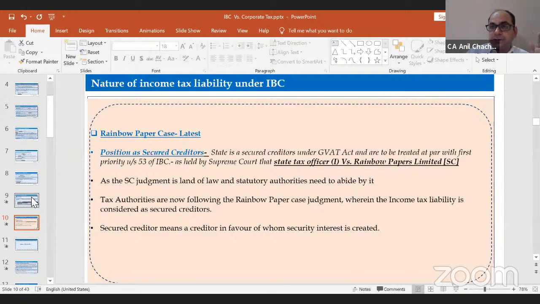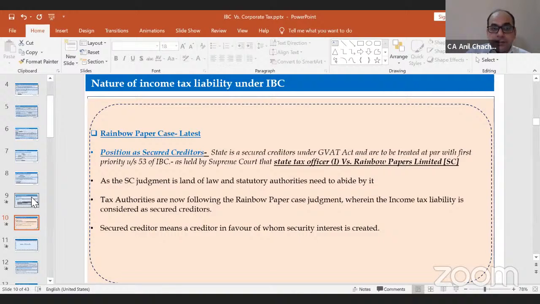So in my previous example, suppose 1,000 rupees is the debt in my balance sheet and 400 is the approved plan, and 400 was allocated to the secured creditors only, like banks and the wages and whatever priority payment has been mentioned under section 53. So now under this judgment by the Honorable Supreme Court, the Rainbow Paper case, this income tax liability will be my secured creditors.